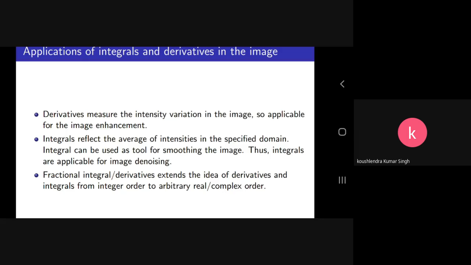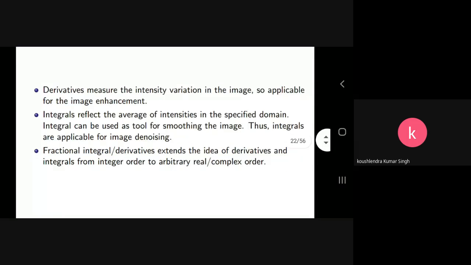If you apply an integral on an image or function, it reduces the intensity and smooths the image or signal. So integrals can be used as a tool for smoothing, and derivatives for image enhancement, for increasing the intensity values in the images.